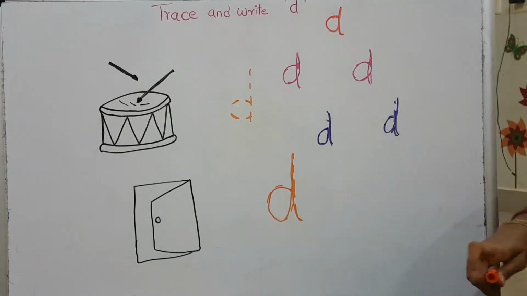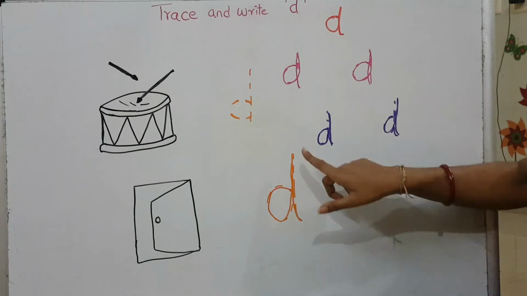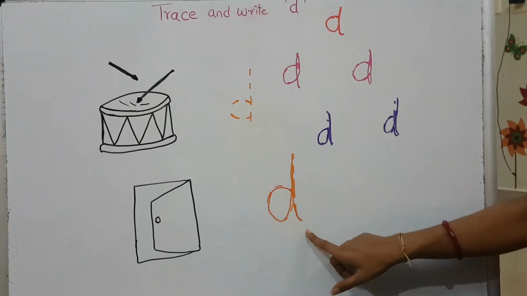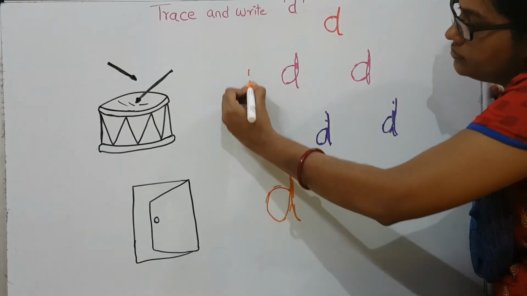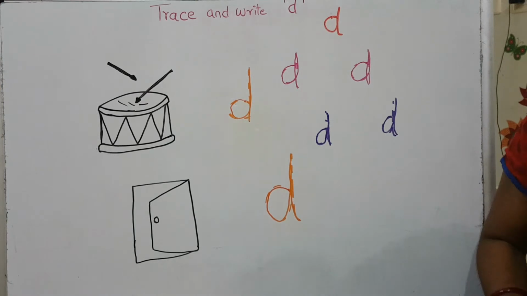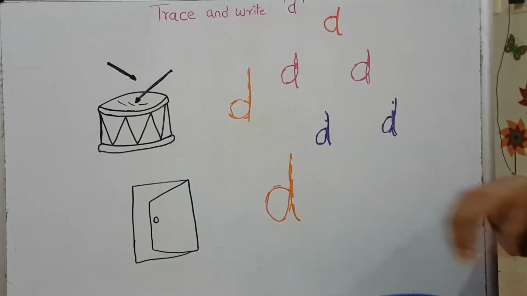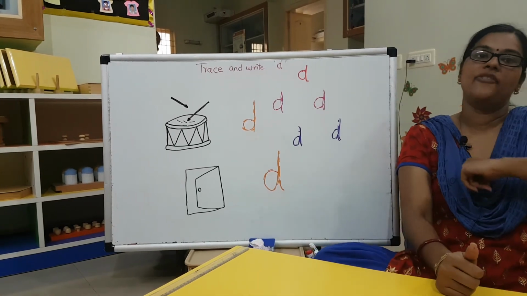D. Are you all able to see here? See, you have two types of D. You can just bring it up to here, or else this is enough. It's up to you. Fine? Okay. D. Now it's time for us to work on the workbook. Come, let's have a look.